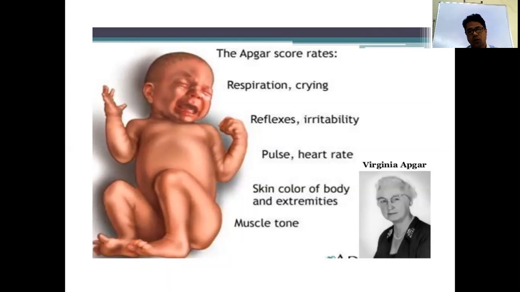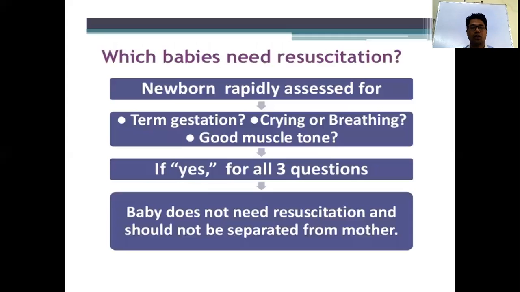This is another way to know the severity of asphyxia, and accordingly you do resuscitation. That is one way. Otherwise, you have to follow the algorithm. You ask about the baby's respiration, heart rate, and color. If respiration is normal breathing, heart rate is more than 100 per minute, but the baby is cyanosed, you have to give 100% oxygen. Suppose there is either apnea or the heart rate is less than 100. What to do? At that time you have to give positive pressure ventilation.